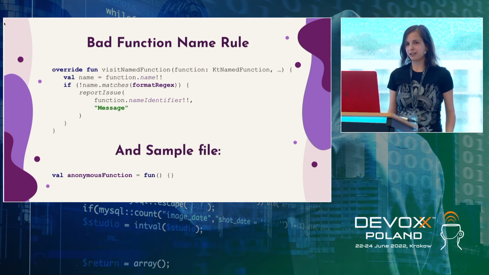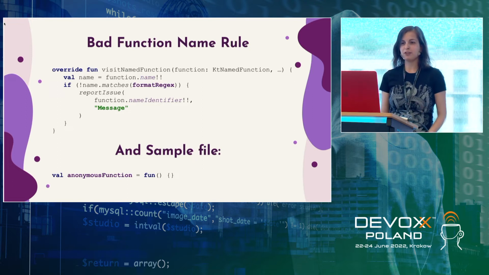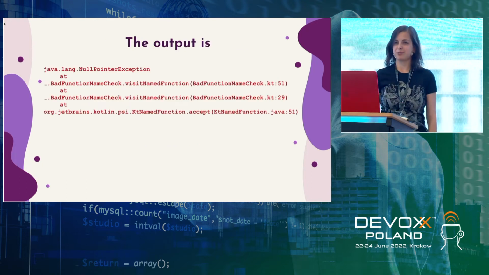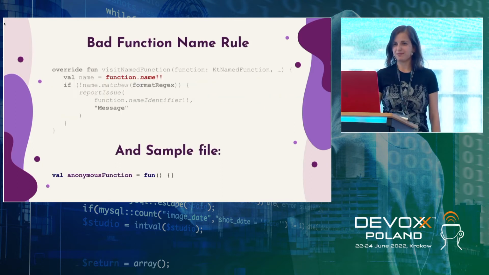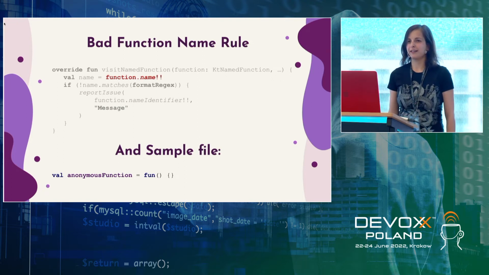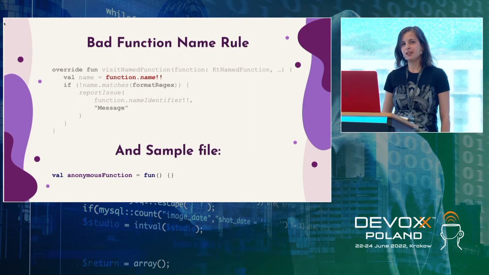What we thought: an anonymous function is a function without a name, so it shouldn't be a KtNamedFunction, and we simply won't get into this method. So we ran it, and we got a null pointer exception. Why? Because function.name, we say that it's non-nullable, but unfortunately, it's null. Why does it happen? Because actually, an anonymous function is also a KtNamedFunction.